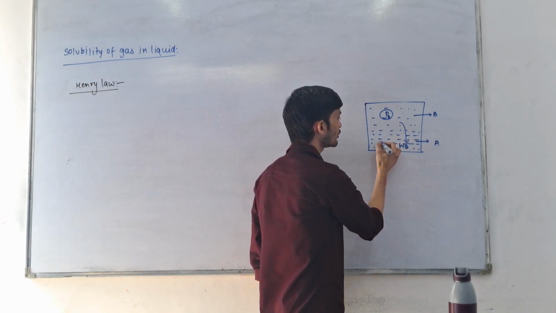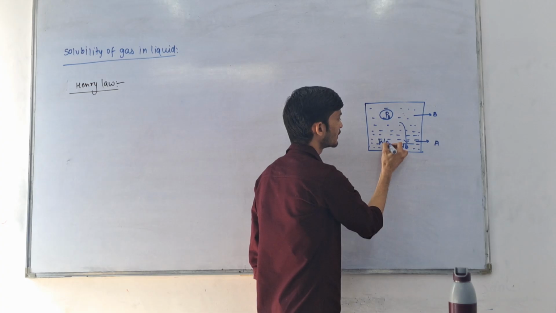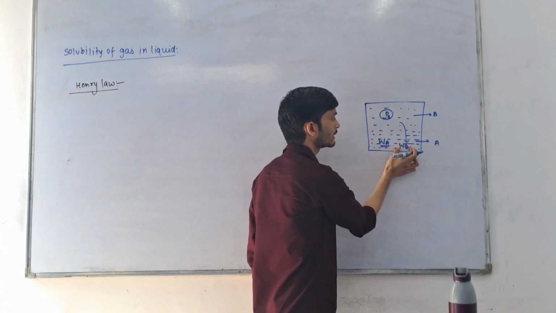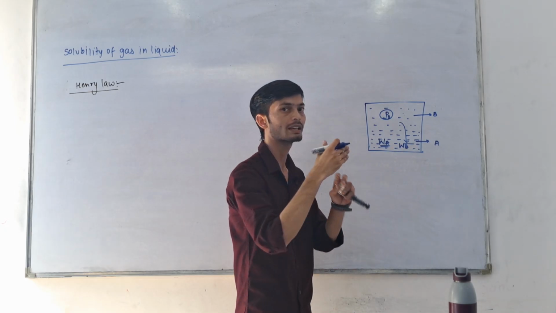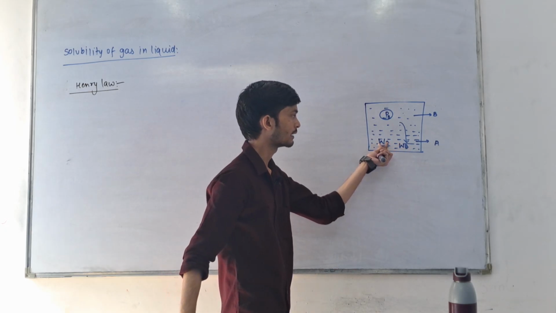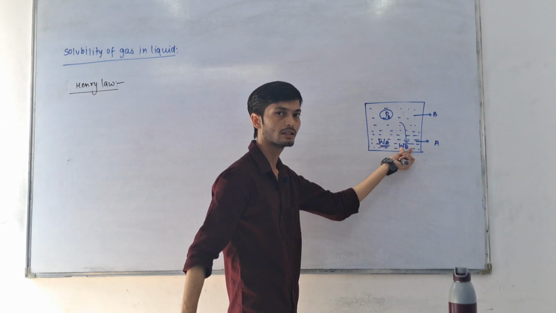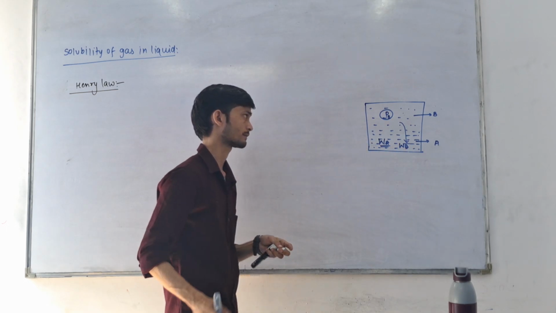And the amount of A is WA. This is the weight of A, this is the weight of B. WA plus WB is making a solution, because in A, WB is dissolved, so it is making a solution.